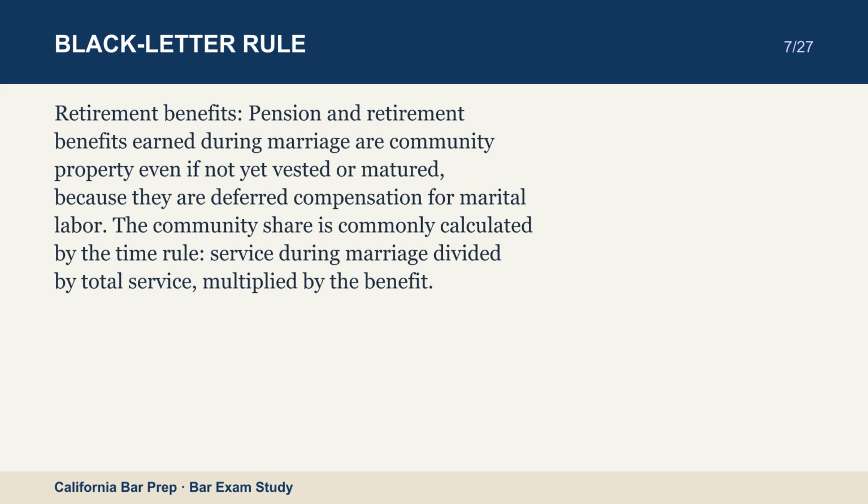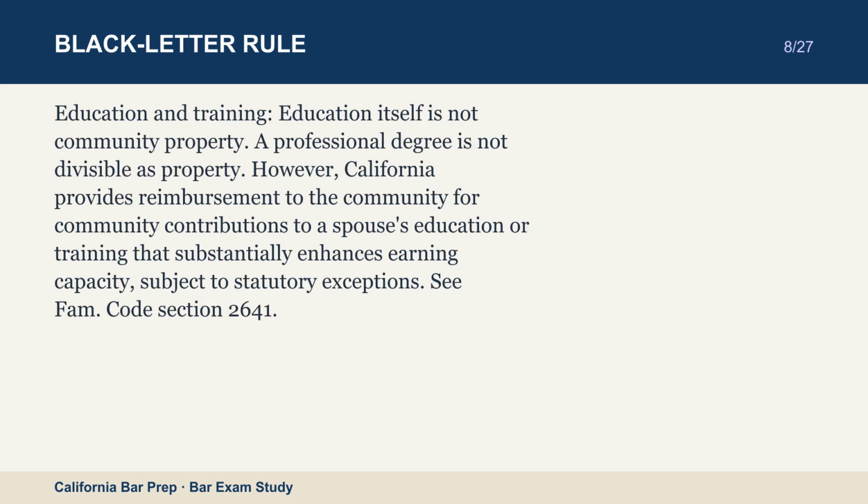Education and training. Education itself is not community property. A professional degree is not divisible as property. However, California provides reimbursement to the community for community contributions to a spouse's education or training that substantially enhances earning capacity, subject to statutory exceptions. See Family Code Section 2641.